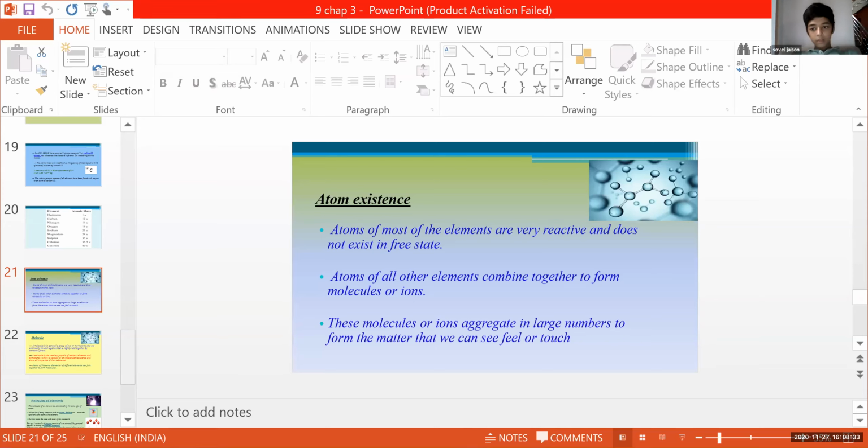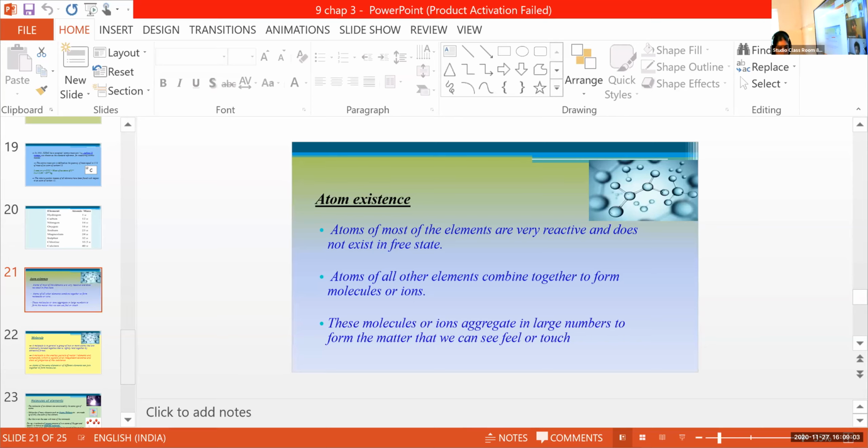Atoms of most of the elements are very reactive and do not exist in the free state.